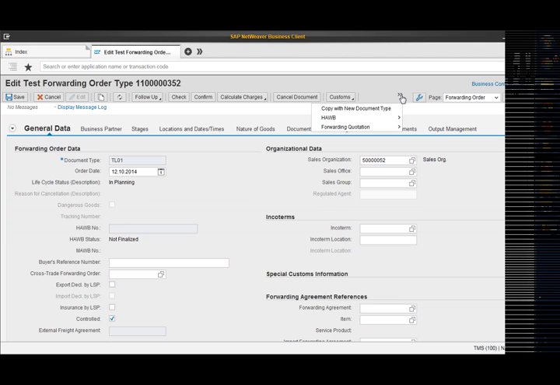And I will go to this arrow, and here we can see HAWB. So here I will just click on draw HAWB number. So now here you can see that the HAWB number has been generated for this particular forwarding order.